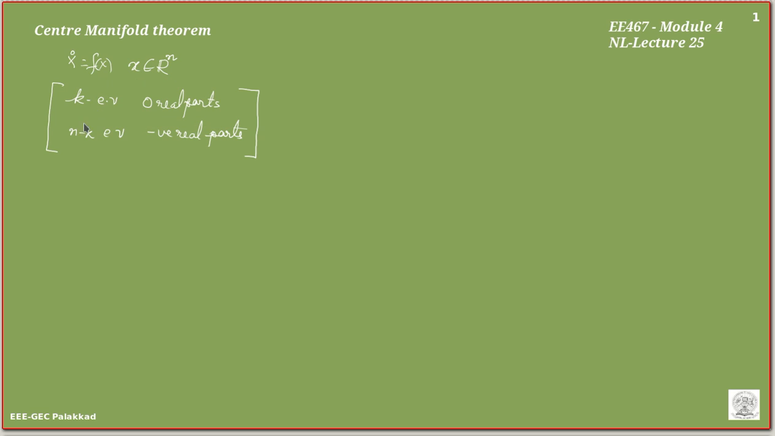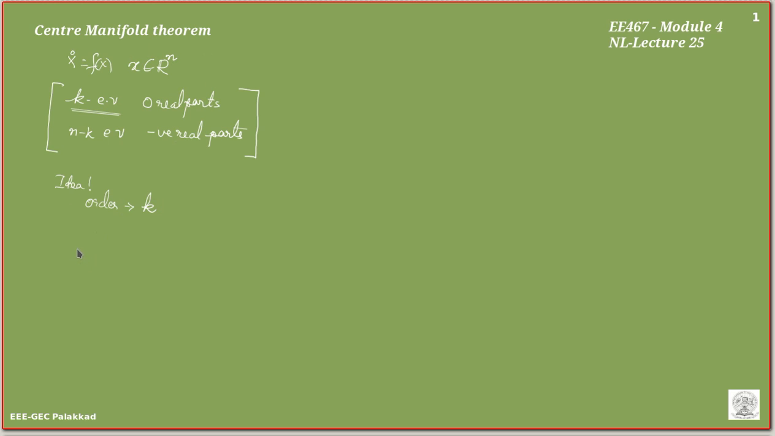So the idea here is to study a lower dimensional problem, where the order of the system would be equal to k, where k is the number of eigenvalues of the linearized system with zero real parts. That is the advantage of the center manifold theorem.